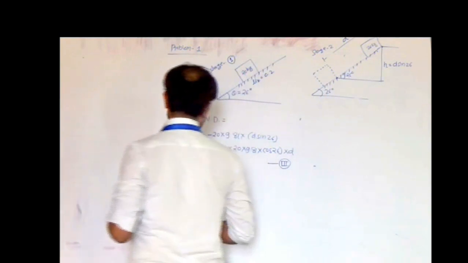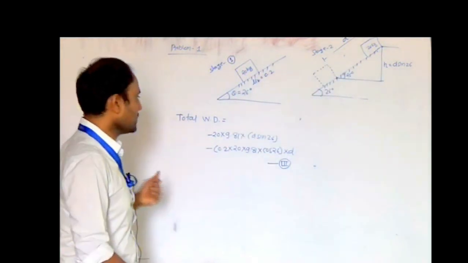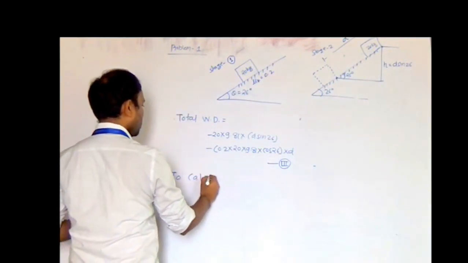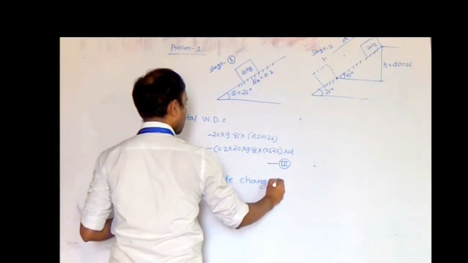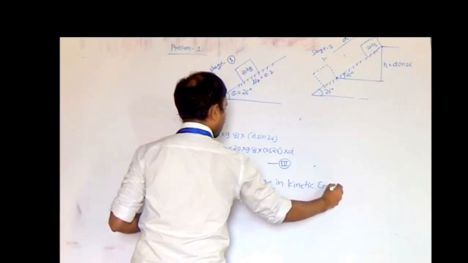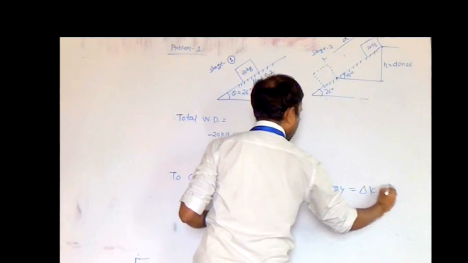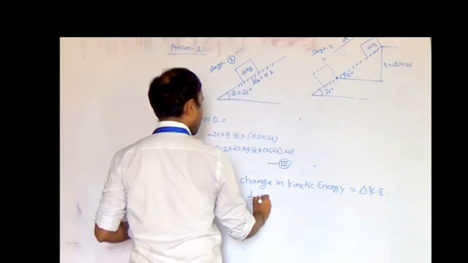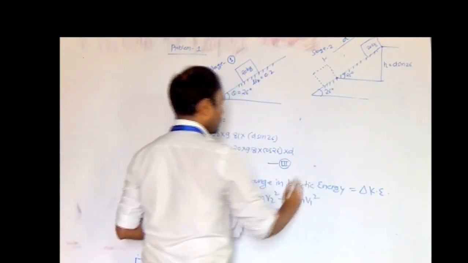Now by the work energy principle, you have to equate this work done to the change in kinetic energy. Now what is the change in kinetic energy? To calculate the change in kinetic energy, which is equal to delta KE, delta KE is equal to half m v2 square minus half m v1 square.